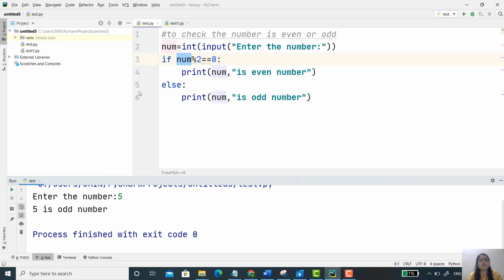Now the program jumps to the else statement, that is line number 5. And here the body of else is executed. That is what? It's a print. In place of num, it's 5, and then the string, that is, it's an odd number.